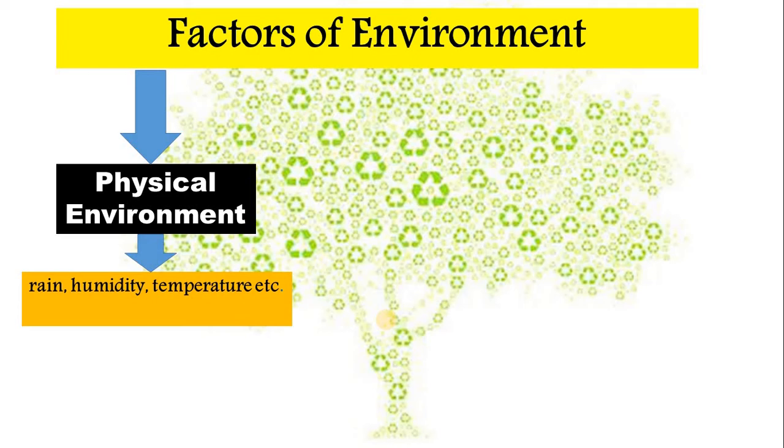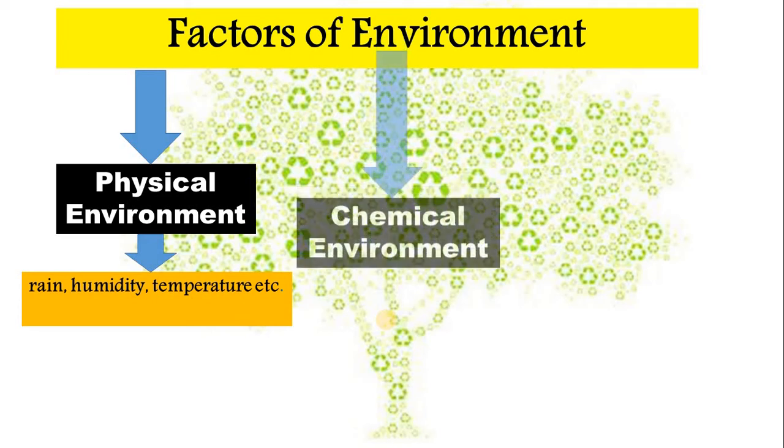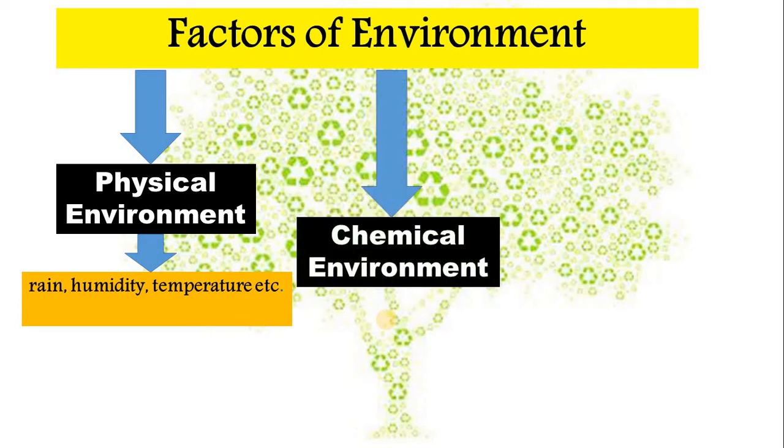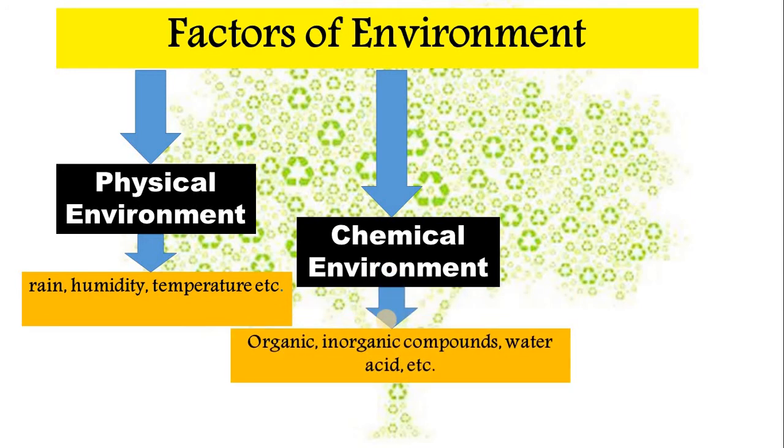So these are the physical factors of the environment which can be easily measured. Similarly, then there is the chemical environment, or you can say the chemical factor of the environment. That means those chemicals which are present in the environment. So these could be acid, base, any organic or inorganic or salt component, water. These are the various examples of chemical environment.